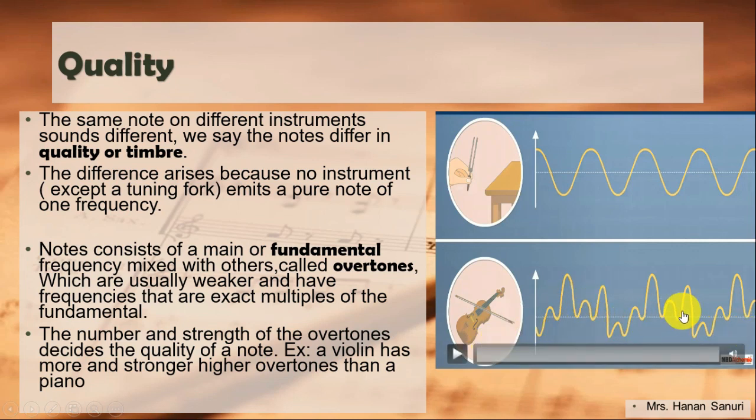This is a note. But we have a regular pattern, and it doesn't give the same sound as, for example, a tuning fork, the same sound as a piano. Even though they have the same amplitude, the same pitch, the same loudness, they differ in quality. Clear?